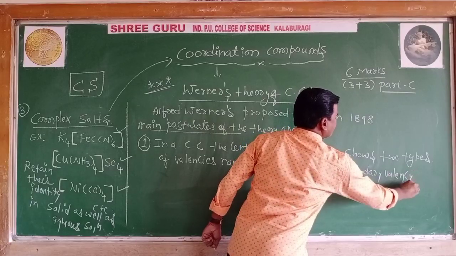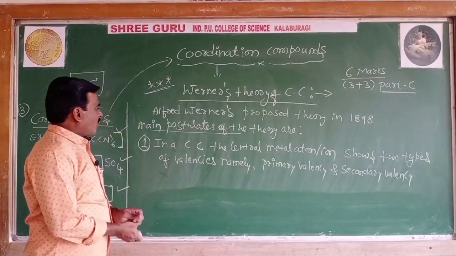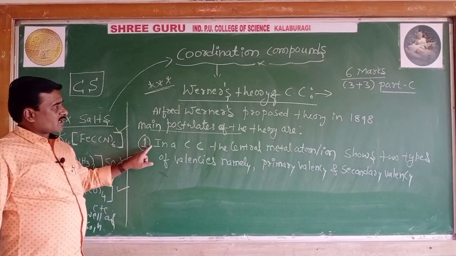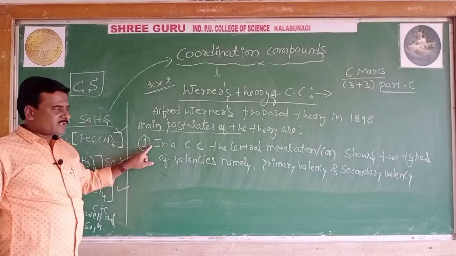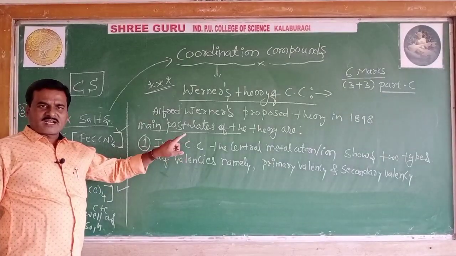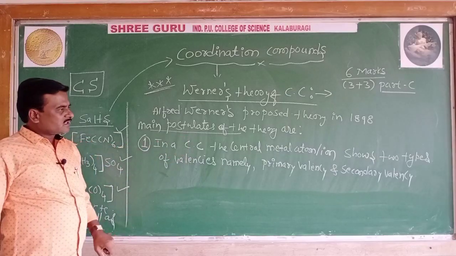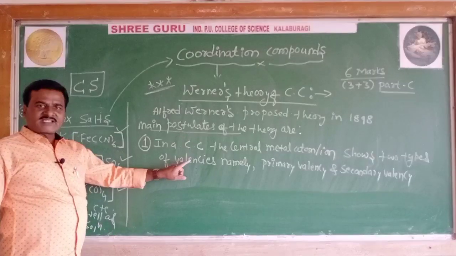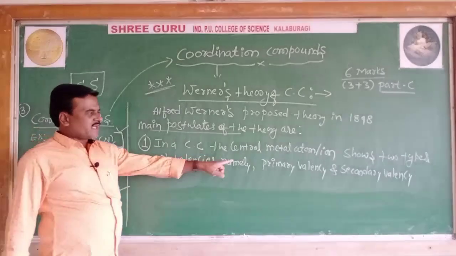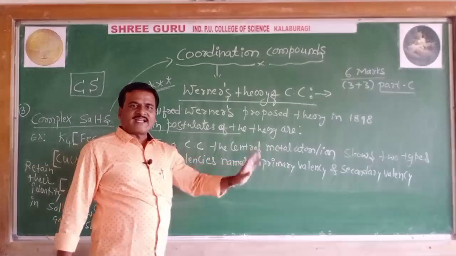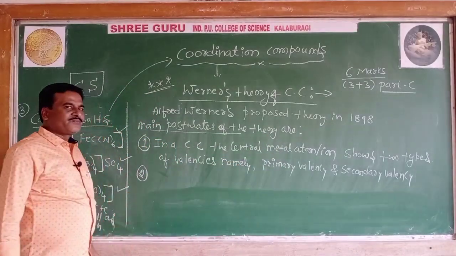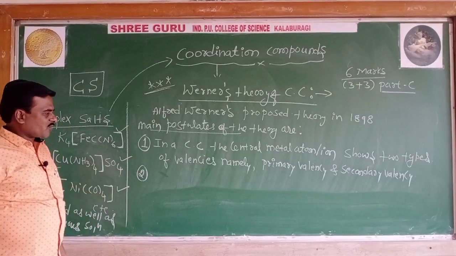I repeat, what the first law of the coordination compounds theory proposed by Werner says: in a coordination compound, the central metal atom or ion shows two types of valencies, namely primary valency and secondary valency.